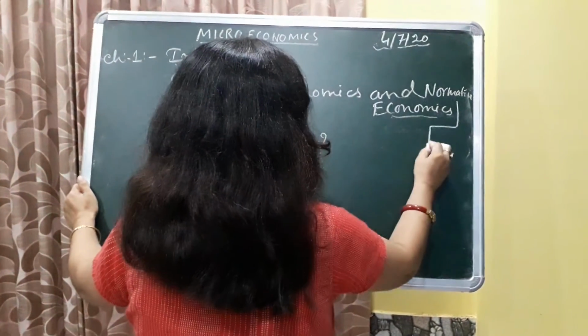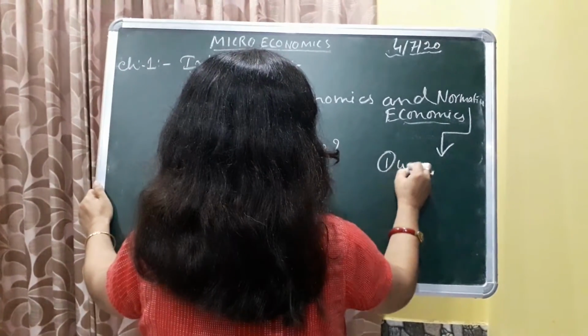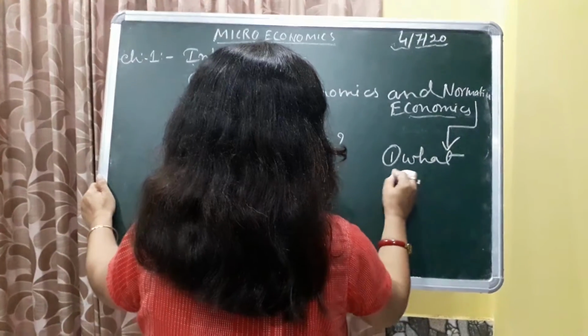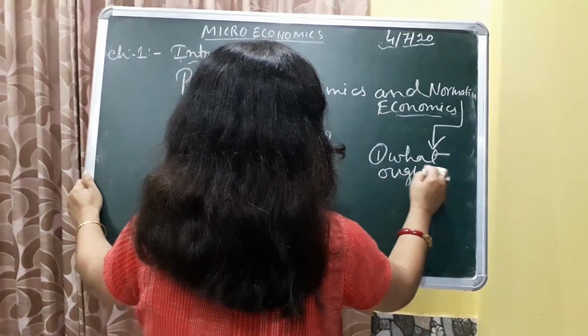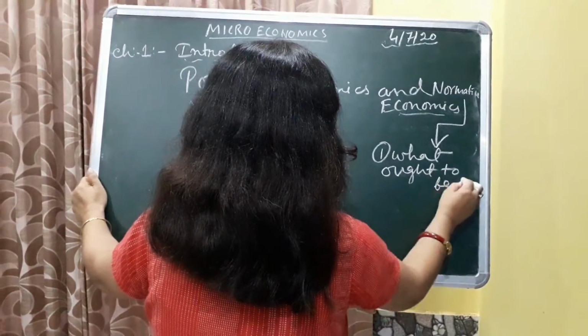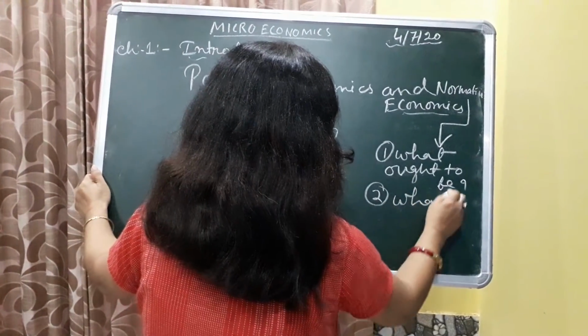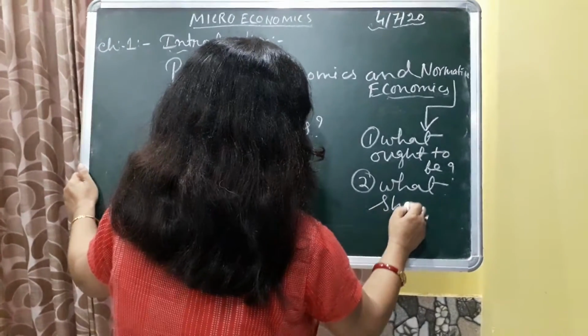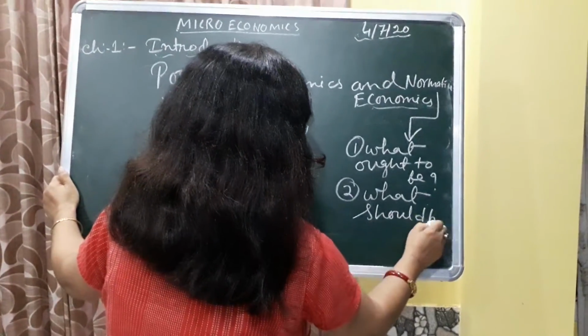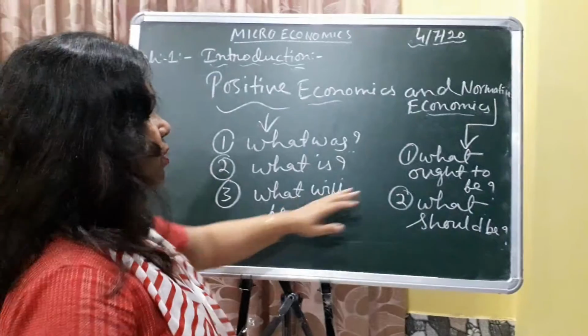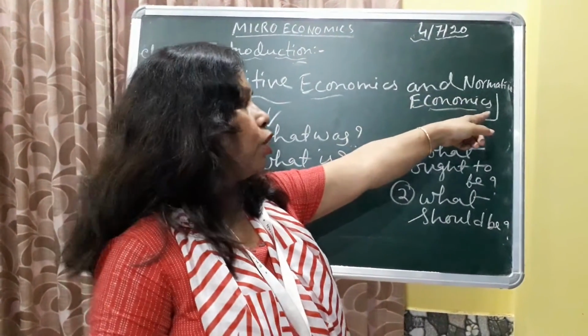And normative economics: what ought to be, what should be. These are related to normative economics.